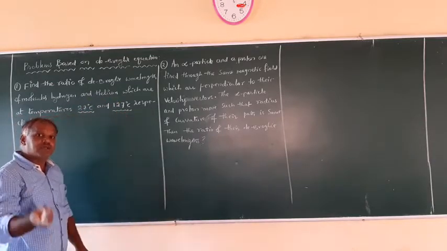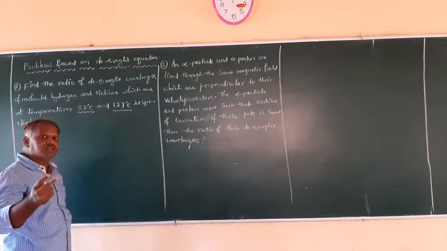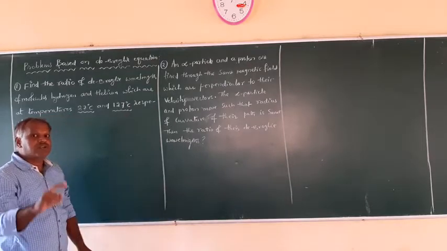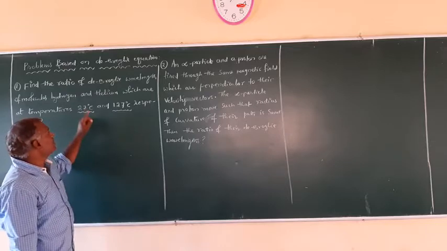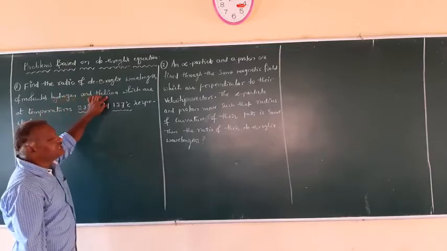So here the temperatures are given; find the ratio of the de Broglie wavelengths of their molecules, one hydrogen, another helium.